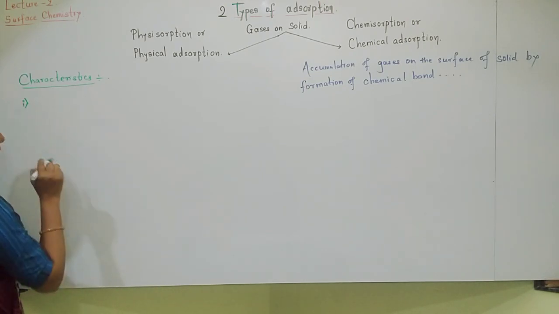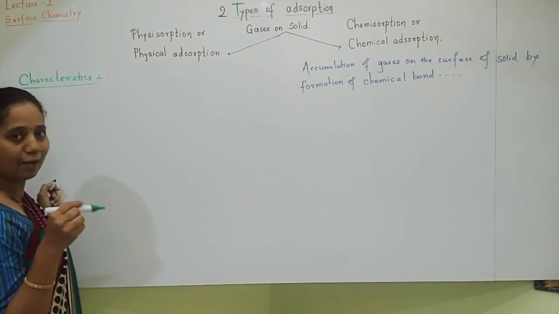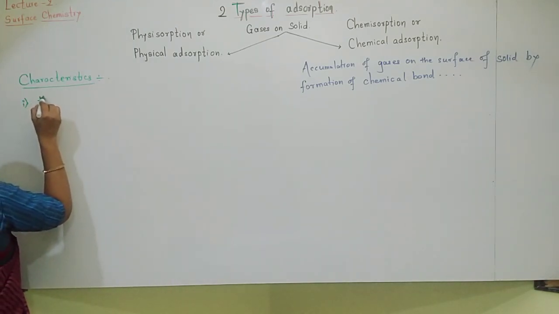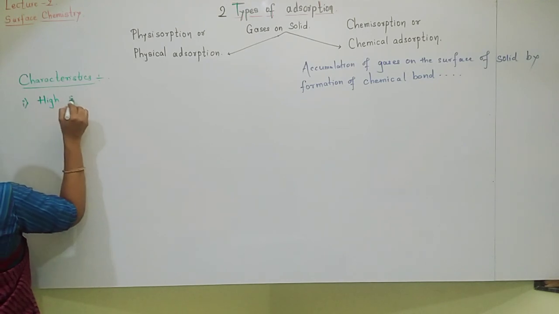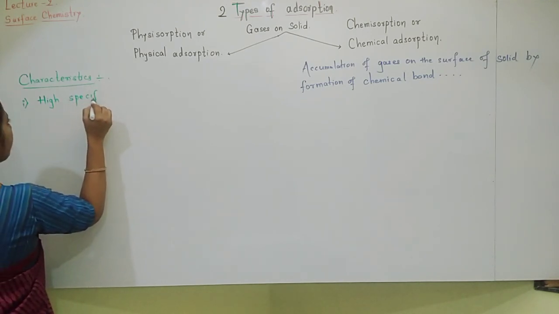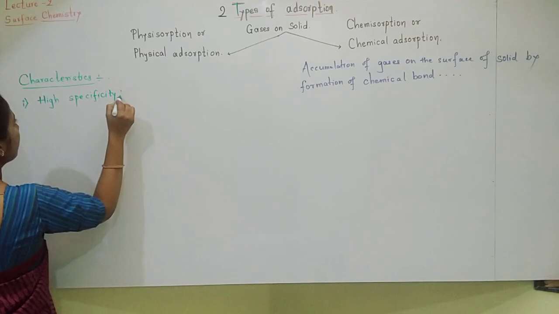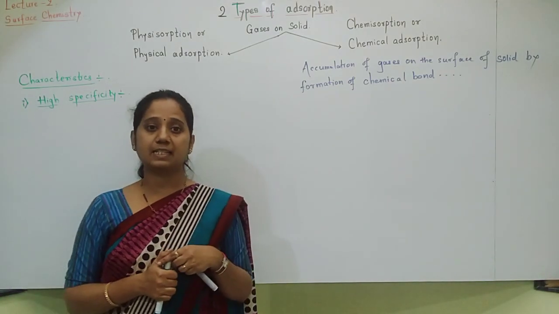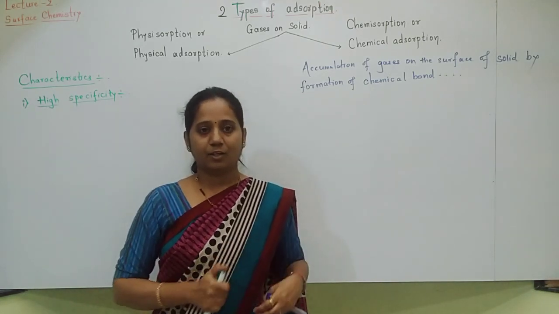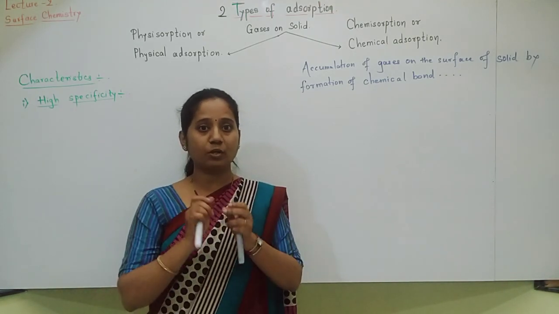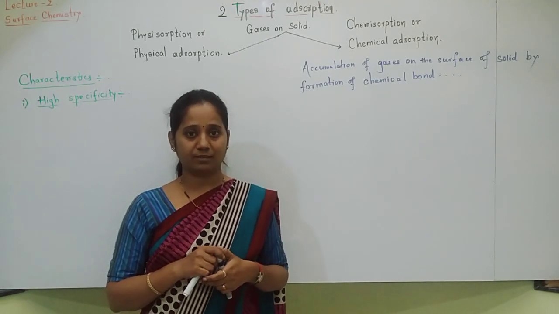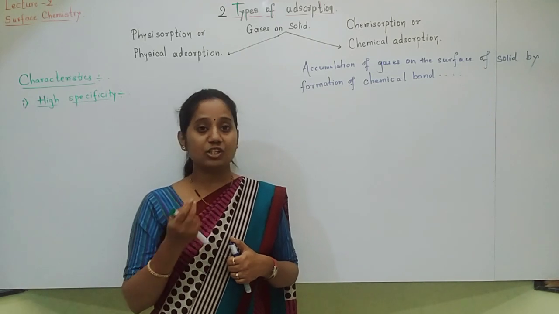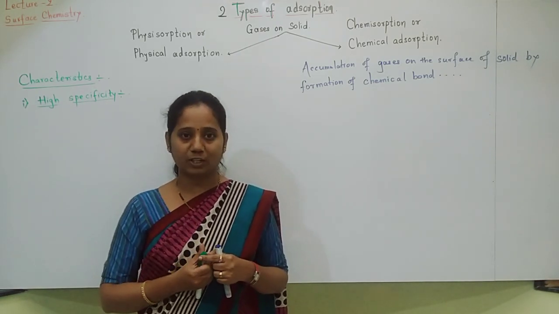First characteristic. In physical adsorption, we have seen lack of specificity. Here we'll see high specificity. For chemical adsorption, specificity is very high. Means all gases don't get adsorbed on the surface of solid. It is highly specific. Then which gases get adsorbed on the surface of solid?